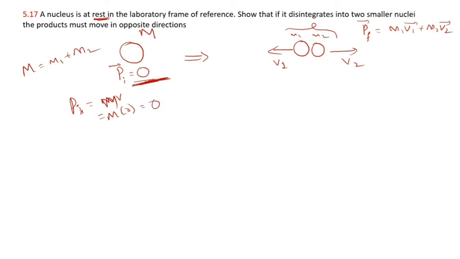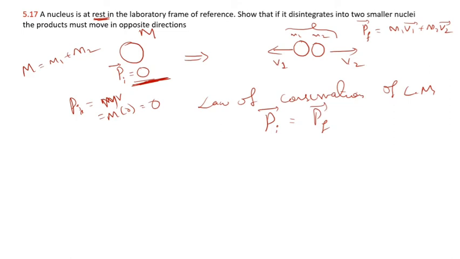According to the law of conservation of linear momentum, we can write initial linear momentum of a system is equal to final linear momentum of a system. Initial linear momentum is 0 and the final linear momentum is m1 v1 plus m2 v2.